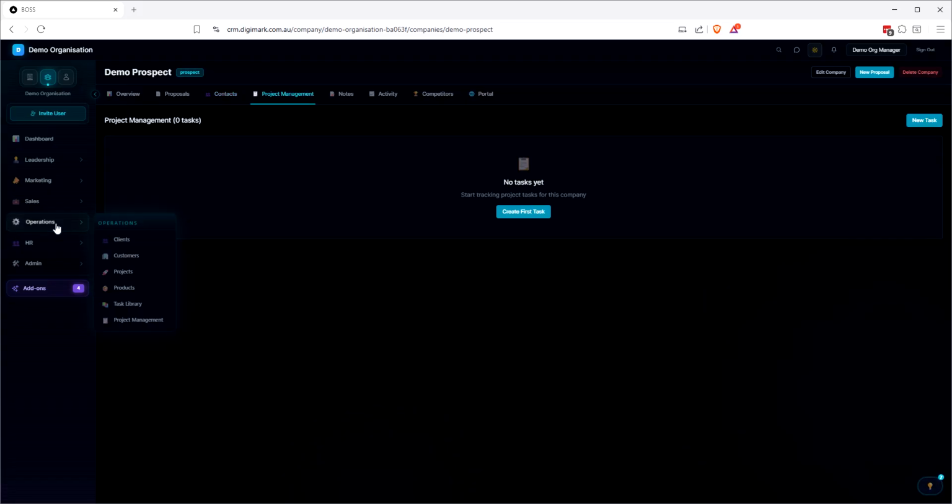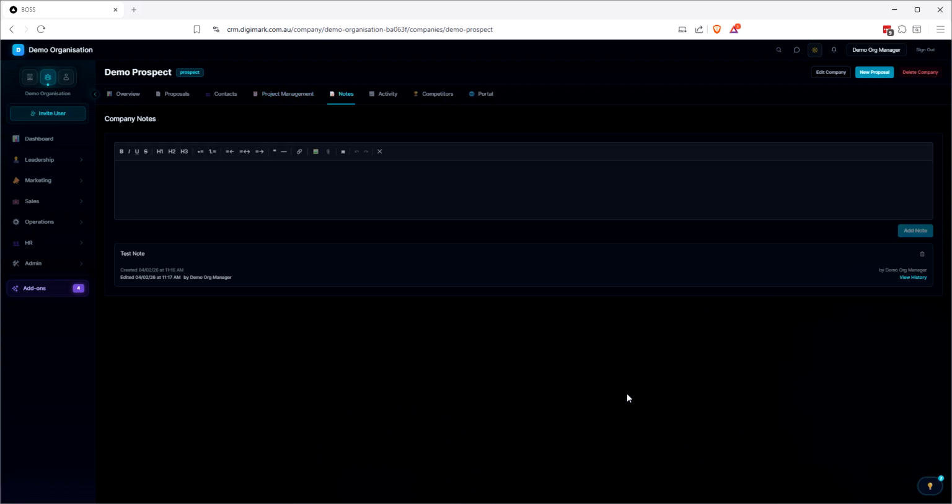Project management. So projects are created in the project management stage. We've got a tasks library here as well, so that we've got templates for tasks that are repetitive, that you do over and over again. We don't need to go in and think about what we need to do. We just put the task in, and yeah.